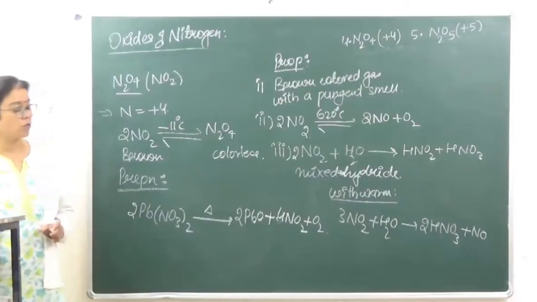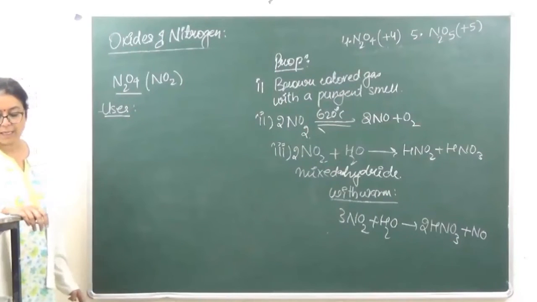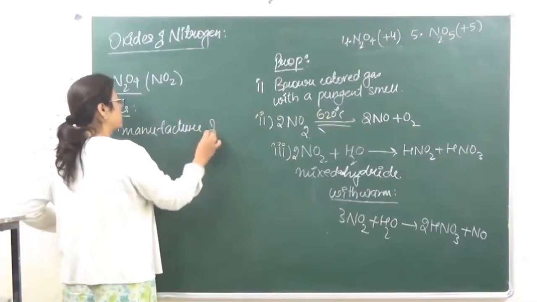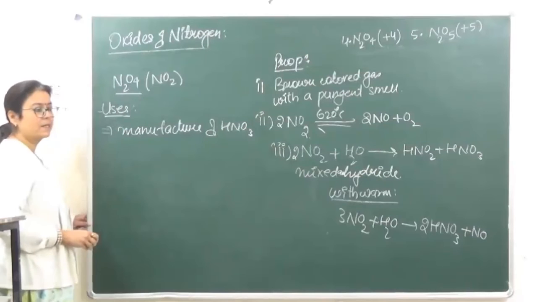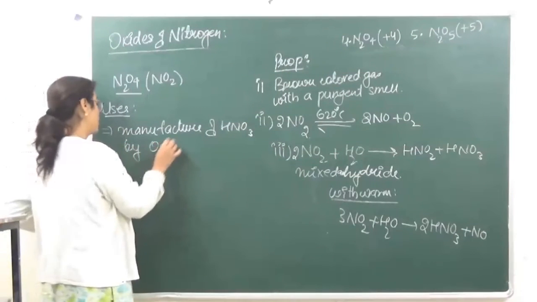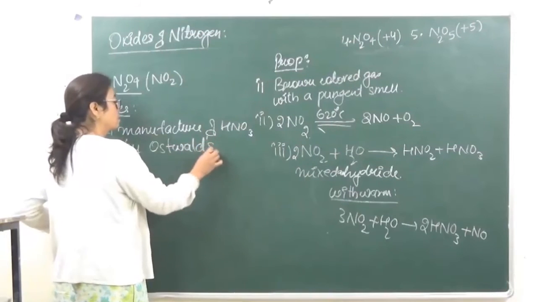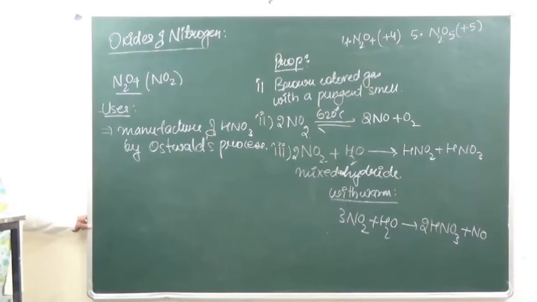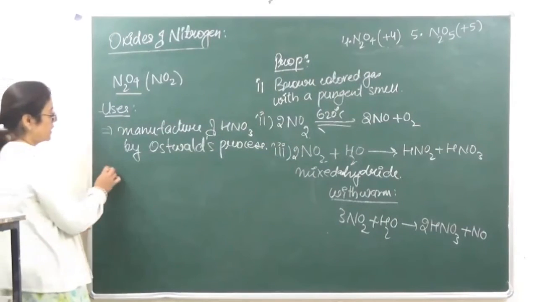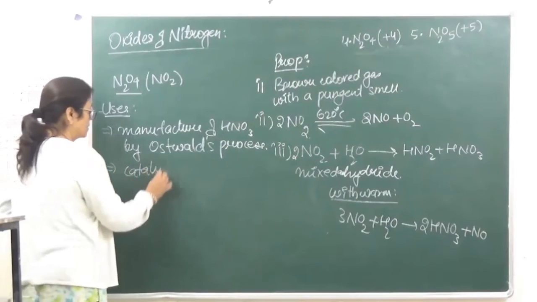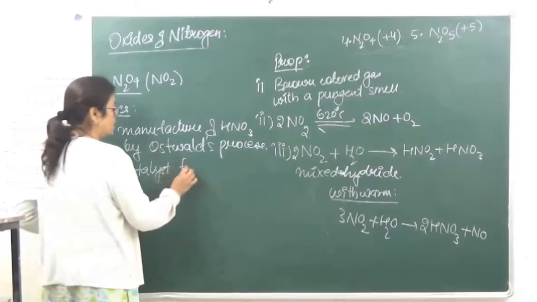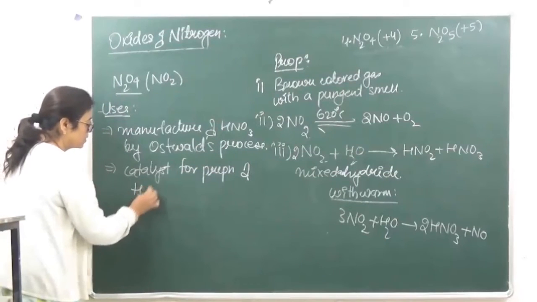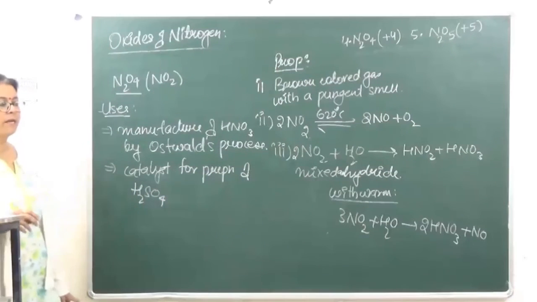ठीक है, let's go on to the uses. Uses, जब uses करते हैं, it is used for the manufacture of nitric acid by Ostwald process. ठीक है, number 2, it is used as a catalyst for preparation of sulfuric acid.